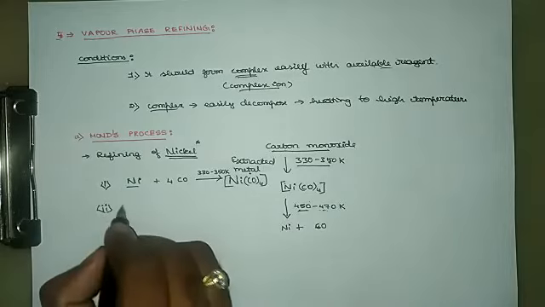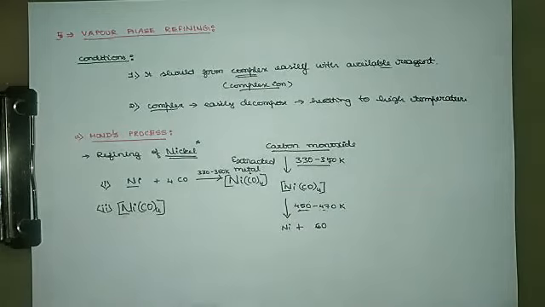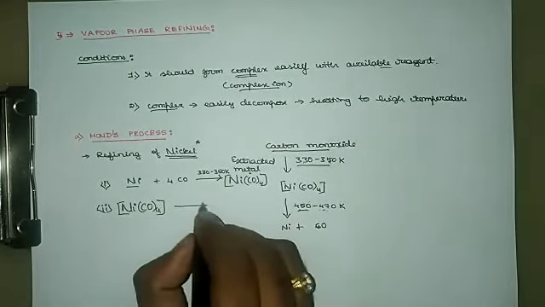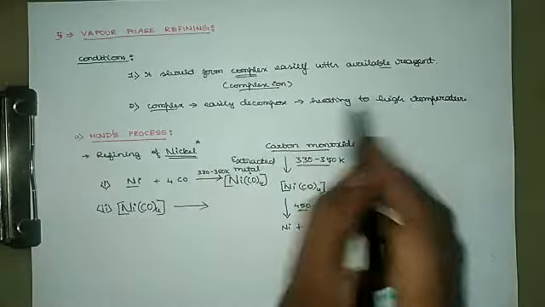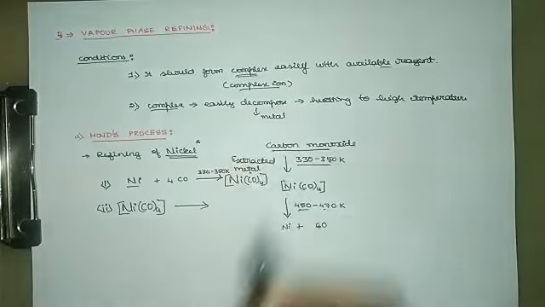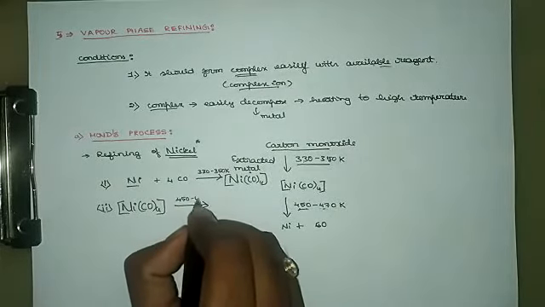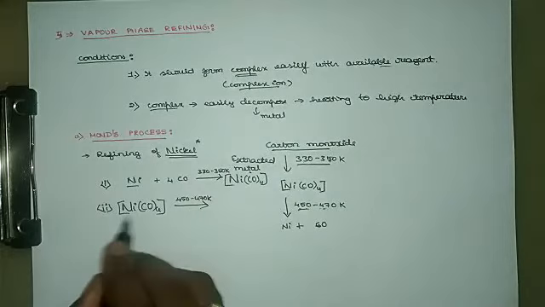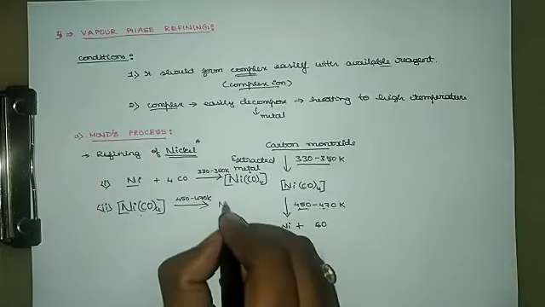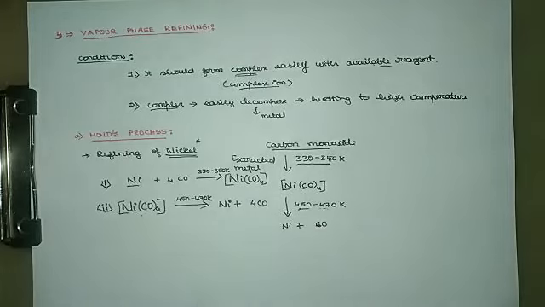Then this complex Ni(CO)4, upon being heated to a higher temperature, should easily decompose to give the metal. Here the temperature is 450 to 470 Kelvin. If it is heated, the complex undergoes decomposition to give nickel and carbon monoxide back.